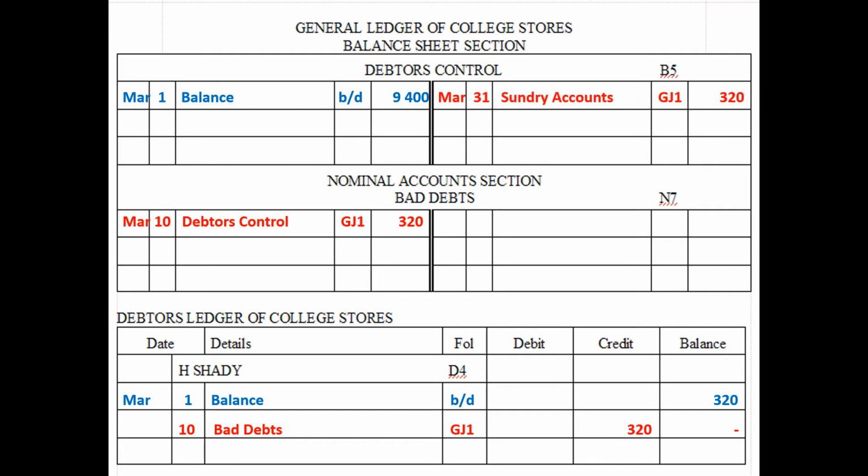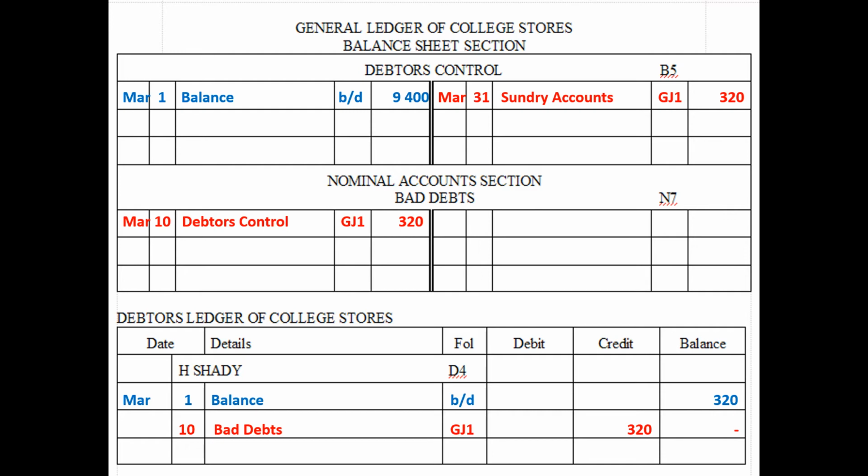Now, if you look on the credit side of debtor's control, we have what we call, in the details column, sundry accounts. Why did we write sundry accounts and not bad debts? Well, refer to your general journal. In your general journal, you have a column for debtor's control, which means that there could be other transactions that are also entered into that debtor's control column.